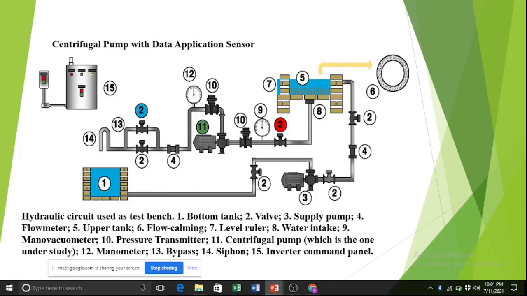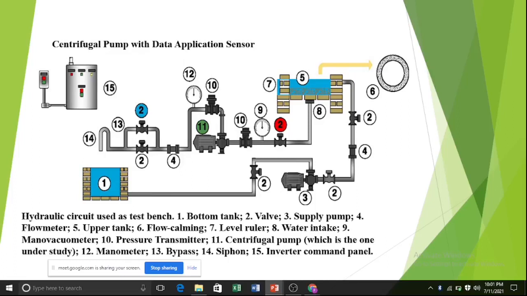it is a kind of well or bottom tank in which we have collected the water. So basically here is a water reservoir. At point 2 there are valves, and at point 3 we have a pump, which is not under our consideration because we are not testing it. At point 4 is a flow meter, which gives us information about the flow of water, how much water we are taking.